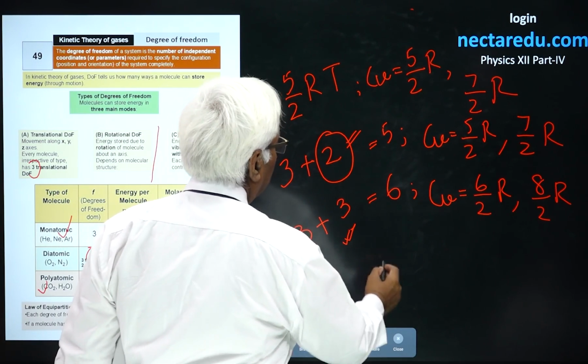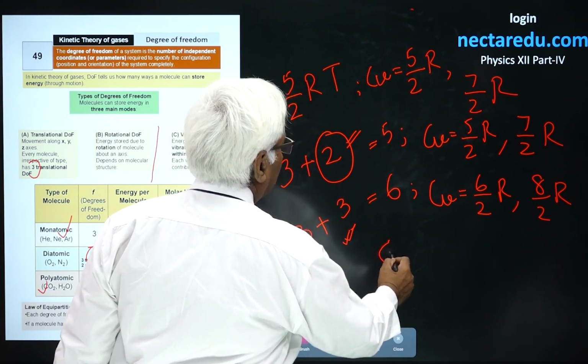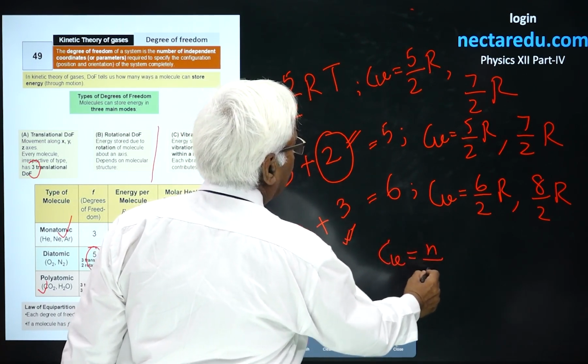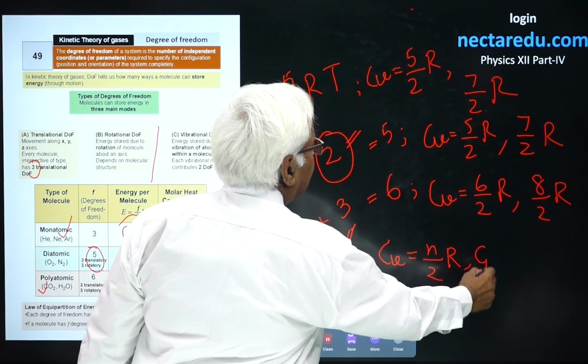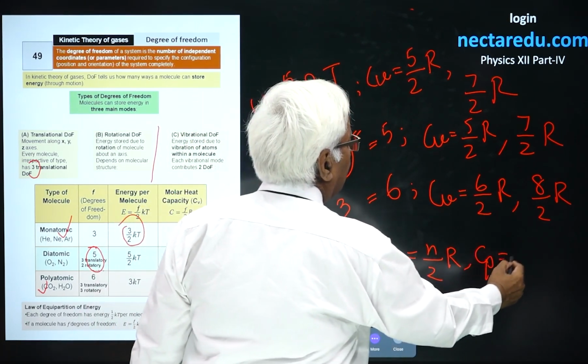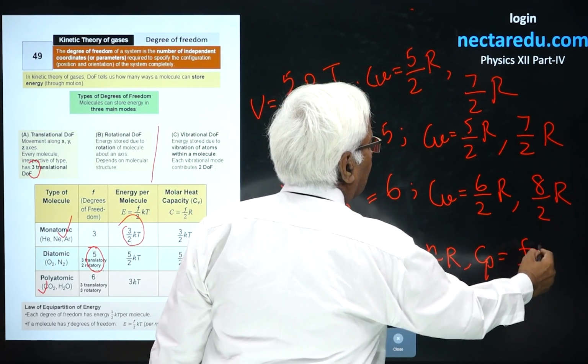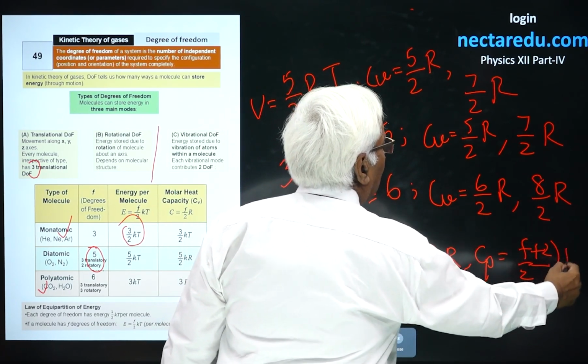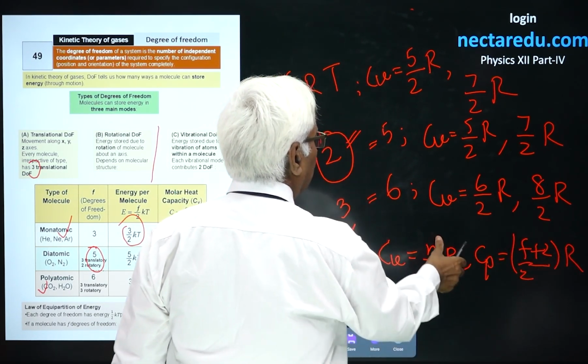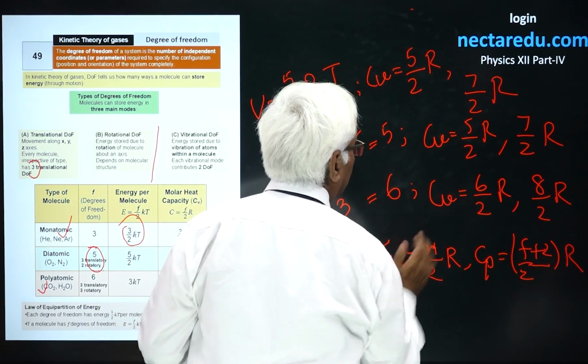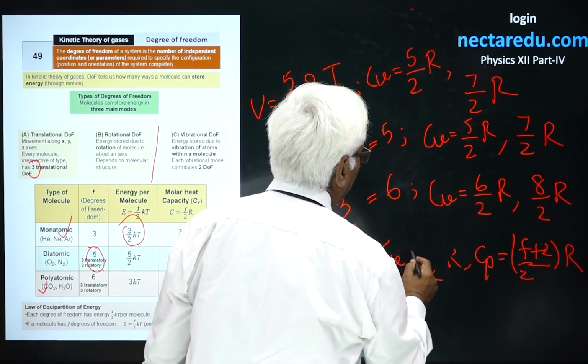Gamma is equal to, you see, Cv is going to be F by 2 R. In general, Cp is going to be (F plus 2) by 2 R. F I am using for degree of freedom.